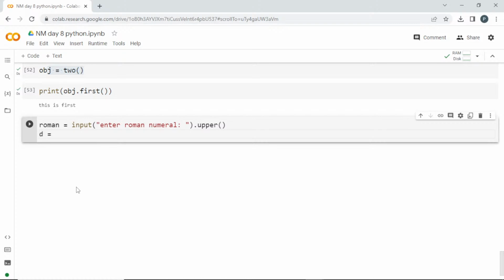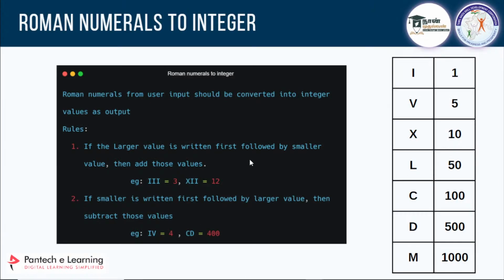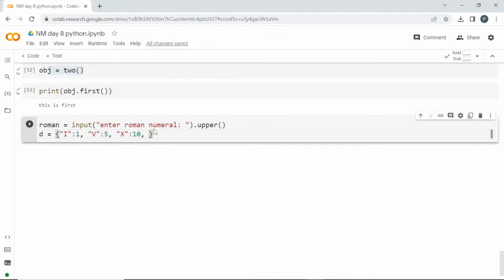So now I have to create a dictionary. I'll create it with the name d. I'm going to create a dictionary for I, V, X, L and those letters. If it is capital I, then the value will be 1. Based on the chart I'm creating, V is 5, and X is 10. Regarding the other ones, I'll check once again. X is 10, L is 50, comma, then C is 100, right?